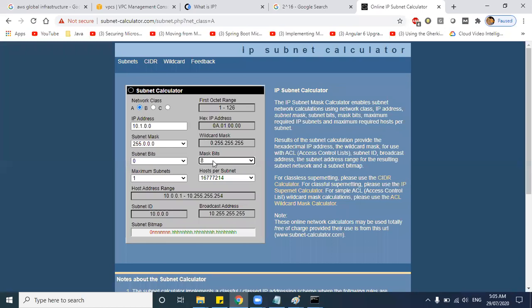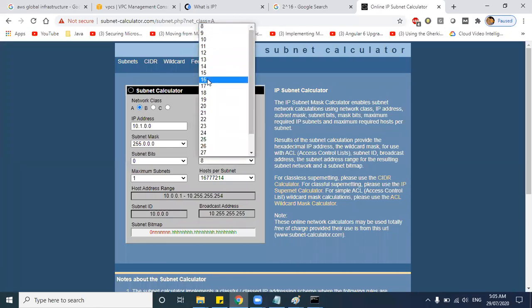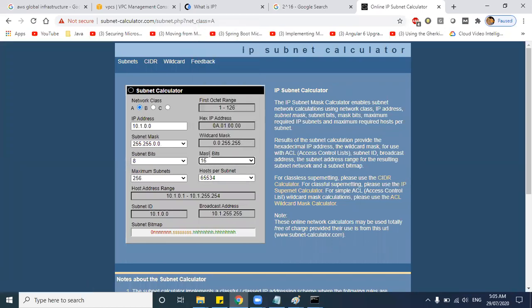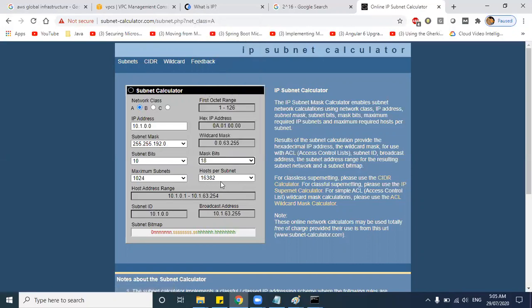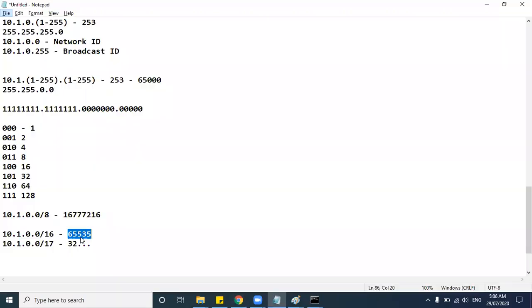Because we have given the network mask bits as 16, the host addresses come to around 65,534. Clear, guys? If you take 17, it is 32,000. If you take 18, it is 16,000. So as the number decreases, the number of IP addresses increases. If the number increases, the number of IP addresses decreases.